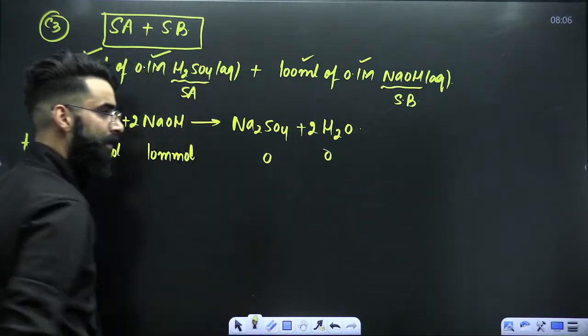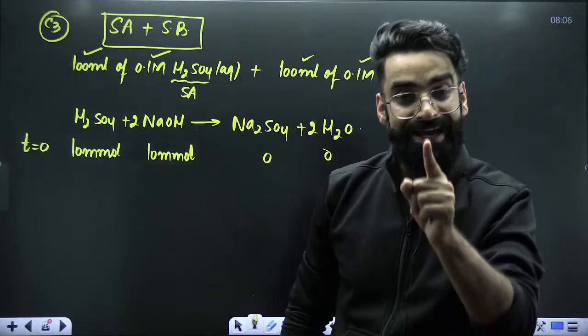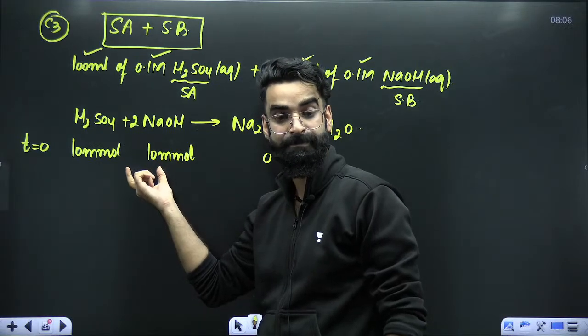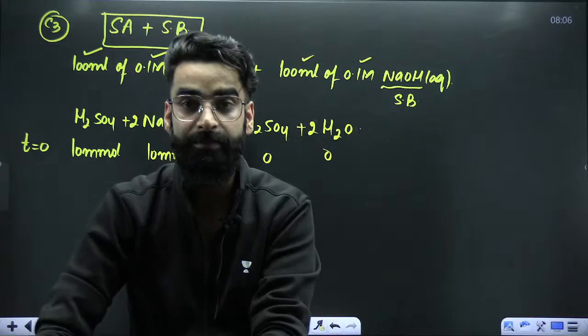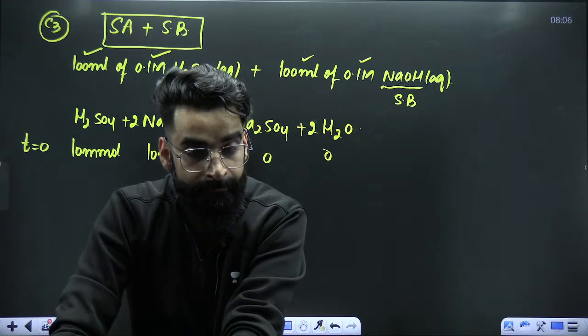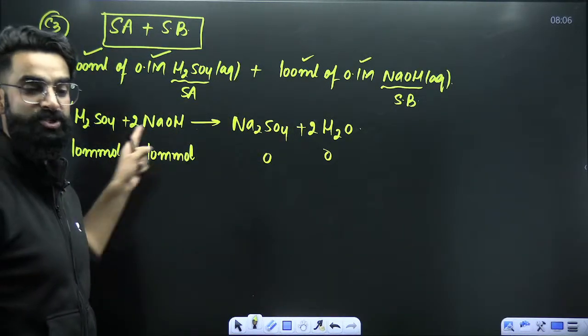Now, my dear students, if you remember the mole concept, I had told you whenever you are given the amounts of all the reactants, at that point of time, you will be using the concept of limiting reagent. The first step for the limiting reagent concept is to balance the reaction.